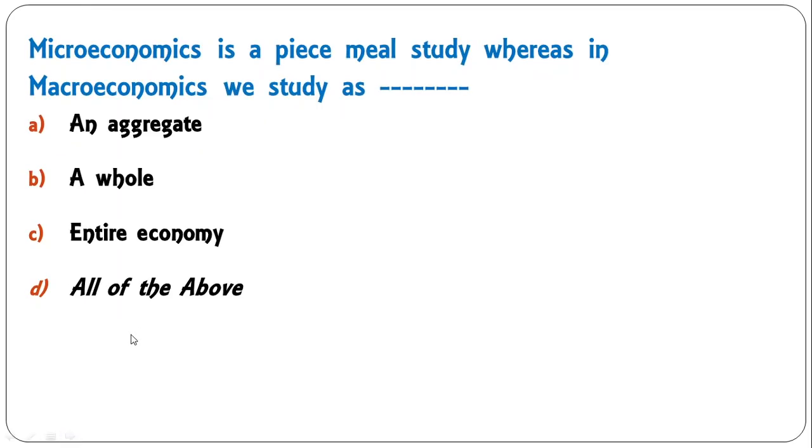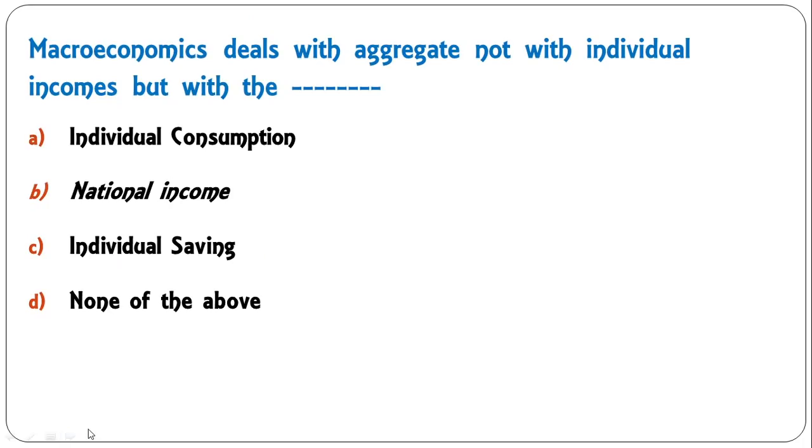Microeconomics is a piecemeal study, whereas macroeconomics we study as an aggregate, as a whole, as an entire economy, all of the above. So the correct answer would be all of the above. Macroeconomics deals with aggregate, not with individual incomes, but with the national income.